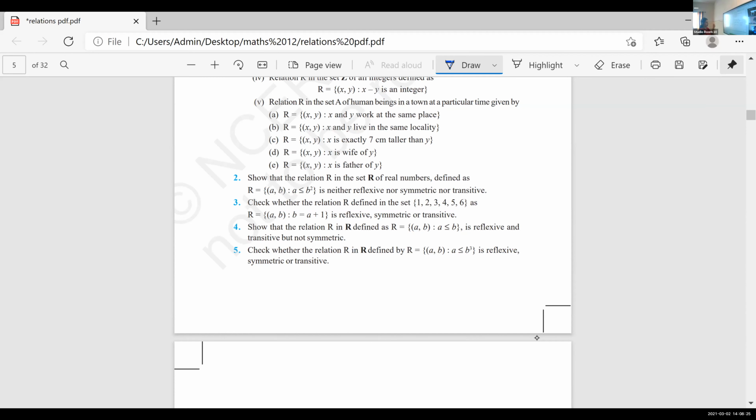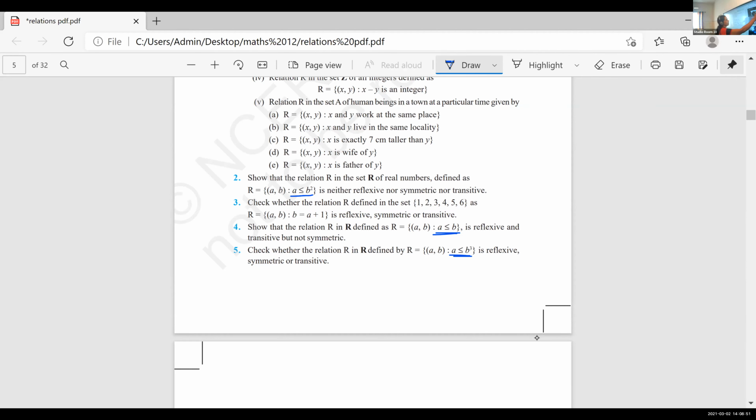Okay, the same similar question is given there: a is less than or equal to b squared. In the fourth one, the relation is a less than or equal to b. Third one, it is a less than or equal to b cube. You can take some numbers and check whether it is satisfying or not. If it is not, you can give some examples.